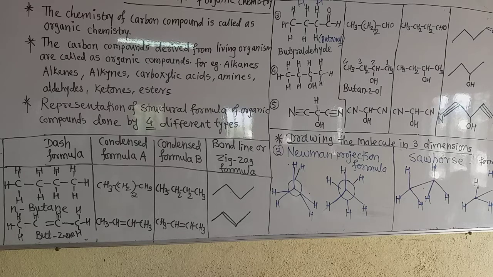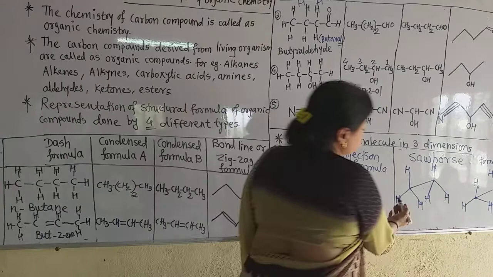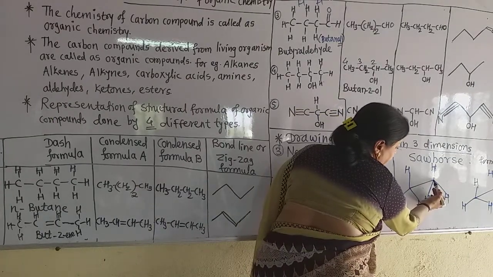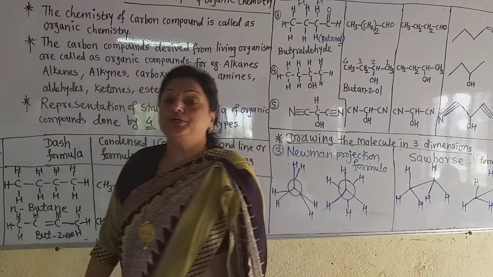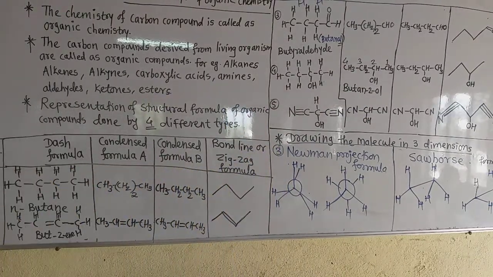Now how is the sawhorse or perspective formula drawn? Let us see the sawhorse formula on the blackboard. In this representation, the carbon-carbon single bond is represented by a long slanting line, and the lower end of the line represents the front carbon, and the upper end of the line represents the rear carbon. Rear means last. This is the first carbon, this is the rear carbon, and the two carbons are joined by the line in the sawhorse formula.